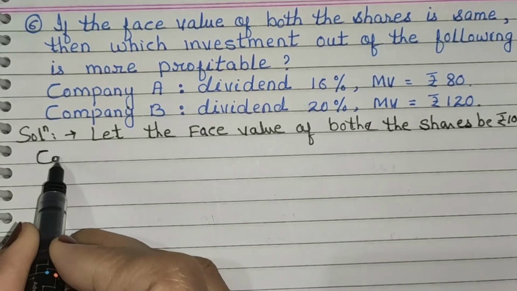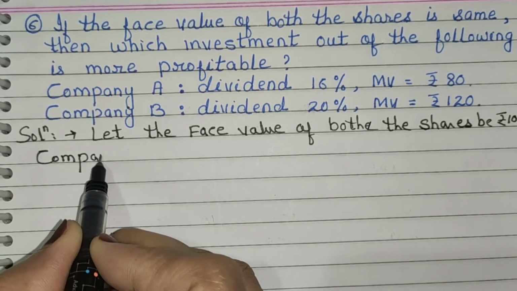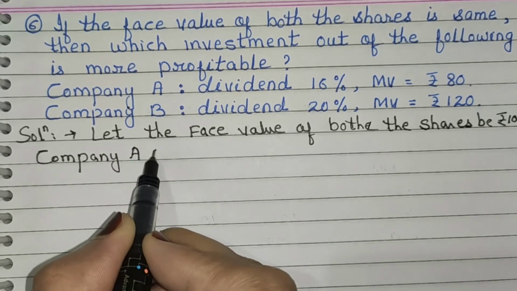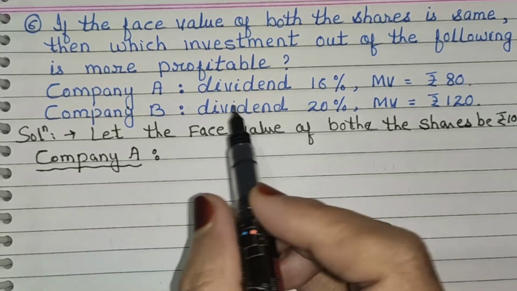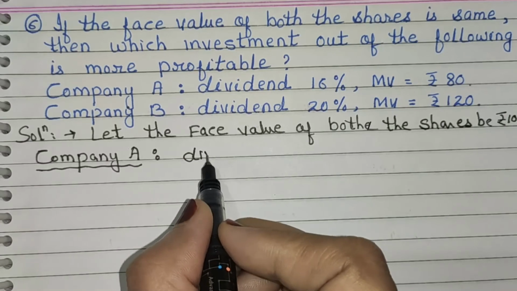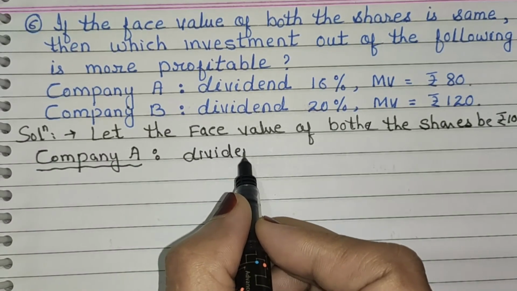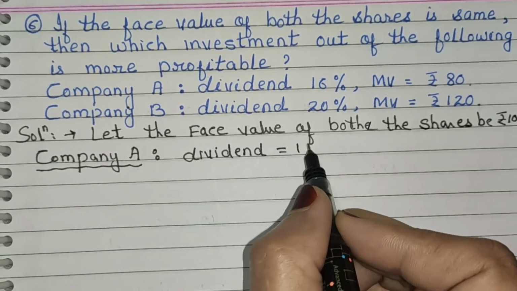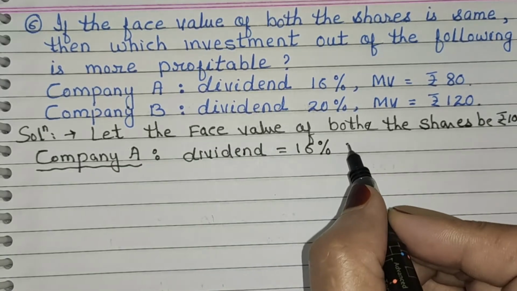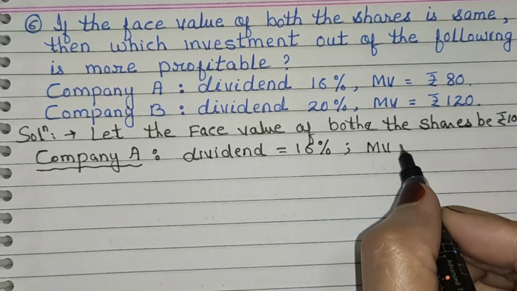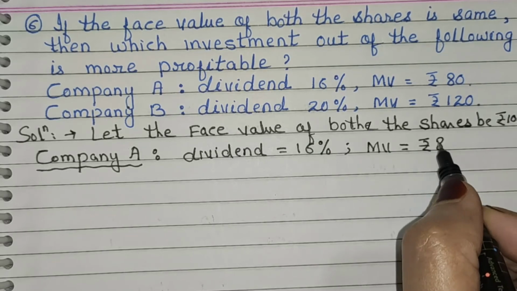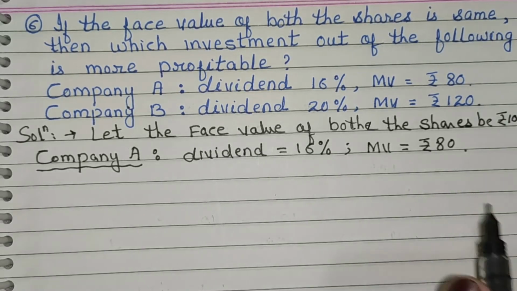Now for company A, dividend is equal to 16% and MV which is equal to rupees 80.